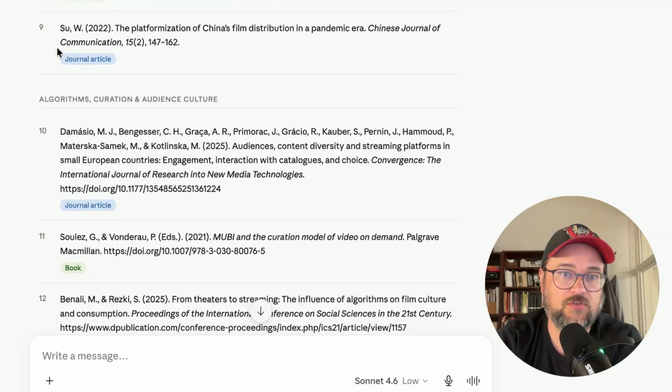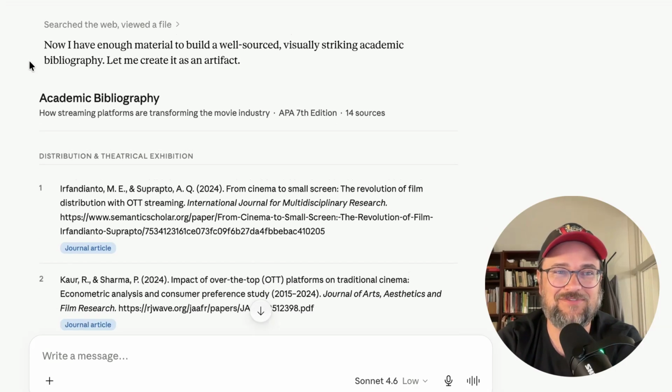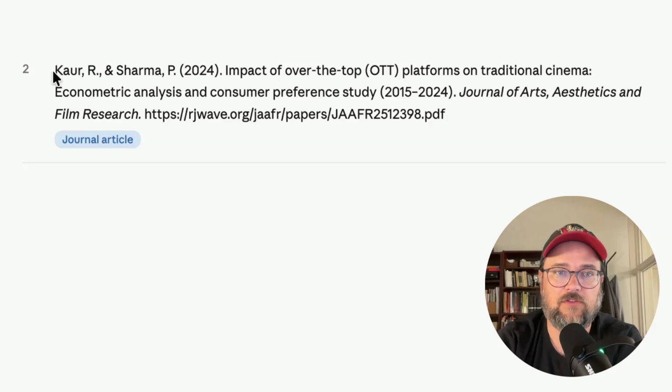I'm not going to go through these one by one, but I will show you a few examples of the sources that it generated and what the shortcomings of this approach might involve for you. To start, I'm going to look at this second source here. The authors are Carr and Sharma, 2024, Impact of Over-the-Top Platforms on Traditional Cinema, Econometric Analysis and Consumer Preference Study, from the Journal of Arts, Aesthetics, and Film Research. And it provides me with a direct link here to the PDF.